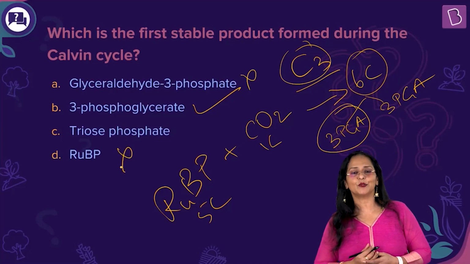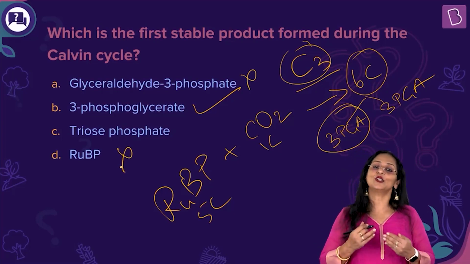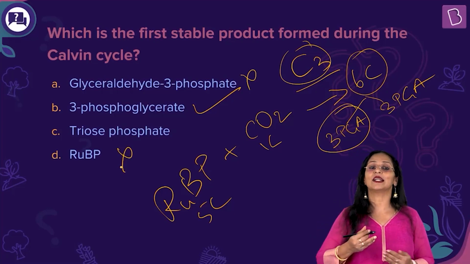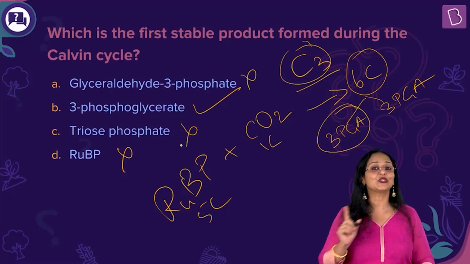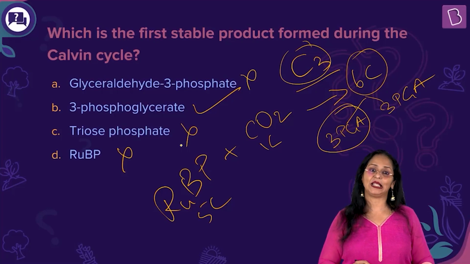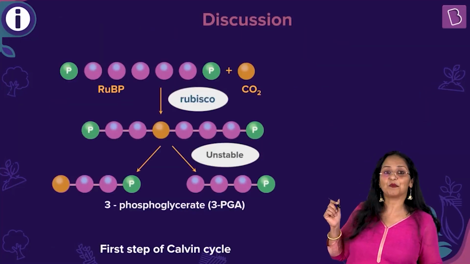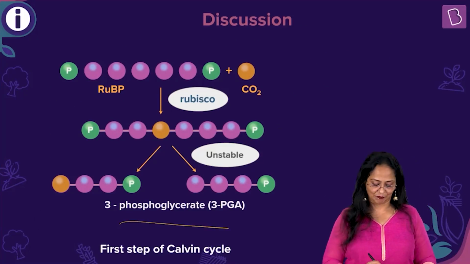This is not the first visible product. And finally, this triose phosphate also goes through certain reactions to give rise to glucose. So triose phosphate is not the first visible product. The first visible product is 3-PGA, that is 3-phosphoglyceric acid. This is the carboxylation process, and this is the first visible product.